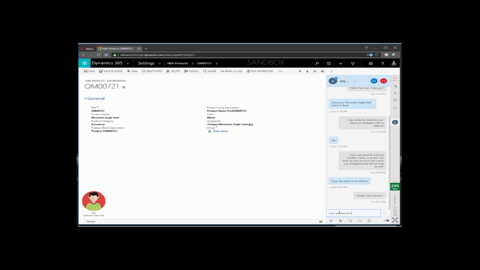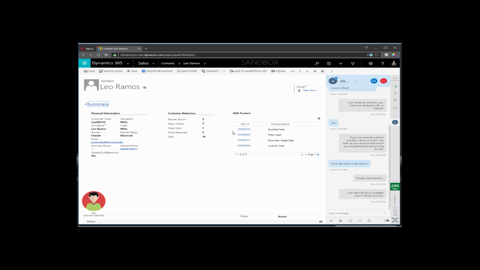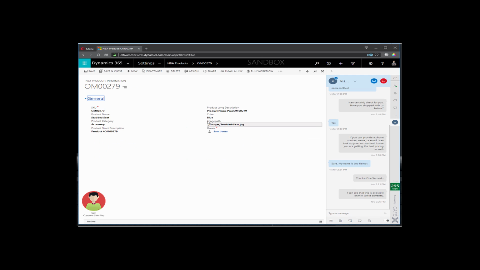And he can reply to Leo, seeing what information he has about the product, and potentially make other recommendations. So you'll see that once he answers the question, he'll go back to the list of products and look for some alternate option that comes in blue. Now we're just showing a list of products, but this could persist in a product chart, maybe a Power BI tile or dashboard around products that show all the products that come in blue, for example.